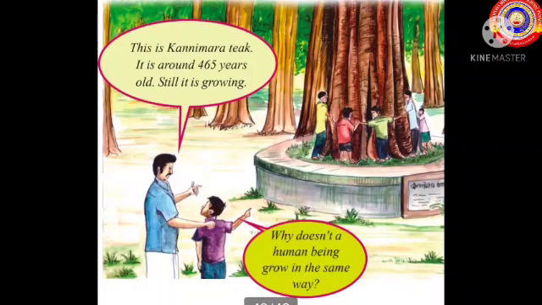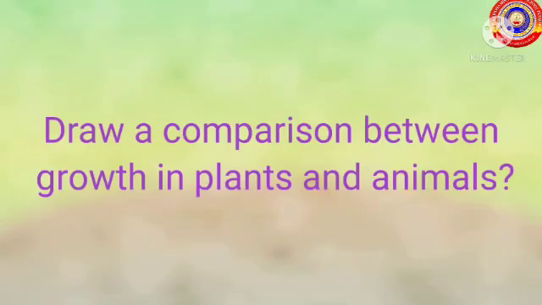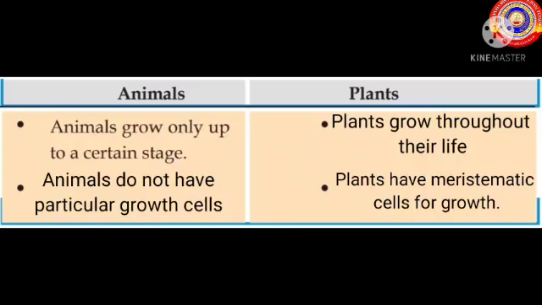Students, observe the figure carefully. Isn't the student's doubt genuine? Is the growth of a tree and that of a human being same? Now let's discuss the difference between the growth in plants and animals. Animals grow only up to a certain stage, whereas the plants grow throughout their life. Animals do not have particular growth cells, whereas the plants have meristematic cells for their growth.